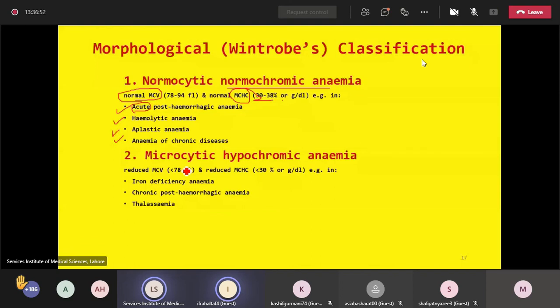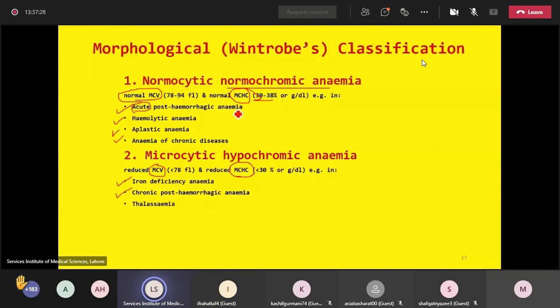The second type is microcytic hypochromic anemia. Microcytic means MCV value is less than normal. Hypochromic means MCHC is reduced. If both are reduced, we will label it as microcytic hypochromic anemia. The examples of microcytic hypochromic anemia include number 1, iron deficiency anemia, and number 2, chronic post-hemorrhagic anemia.